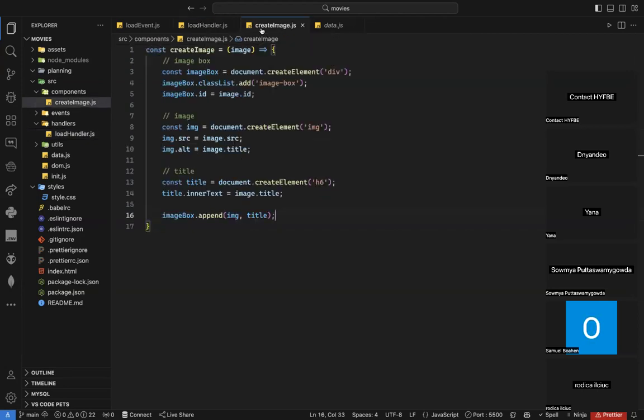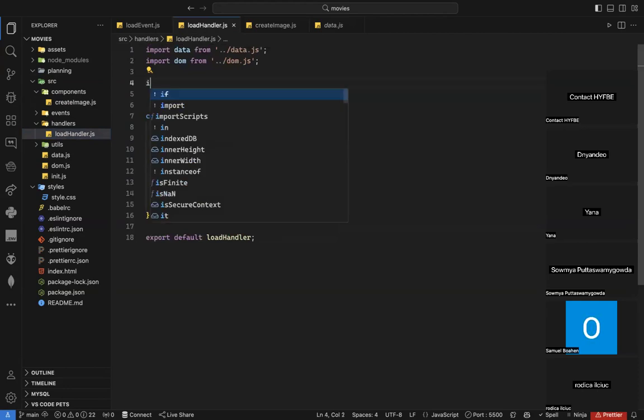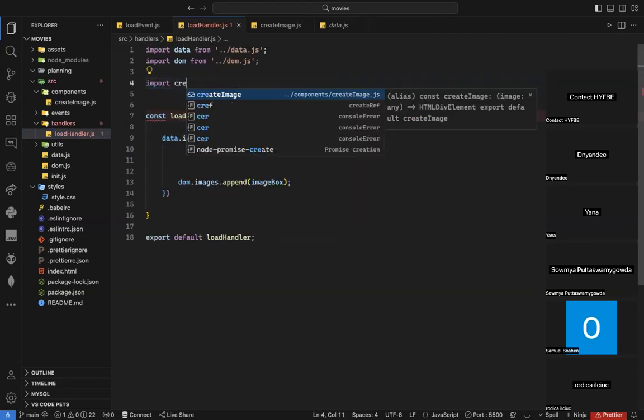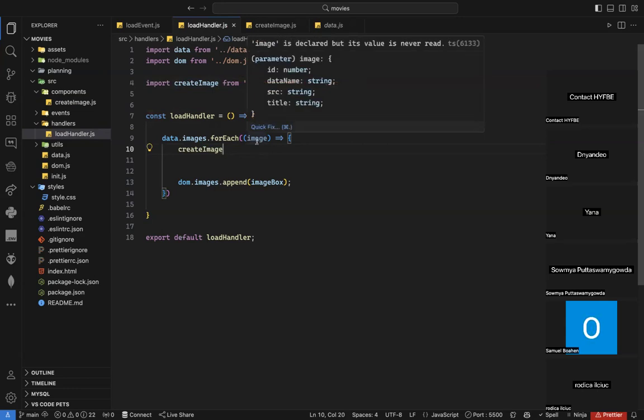So let's go to my create image here. And all I have to do now, I just need to return image box. Of course, I need to export this function because I am planning to use it inside the handler. Now it becomes super simple. All I have to do now is go to my handler and import create image. Voila. And here the create image function, remember it takes a parameter, and this parameter will be the data, and it's here actually, that's it.